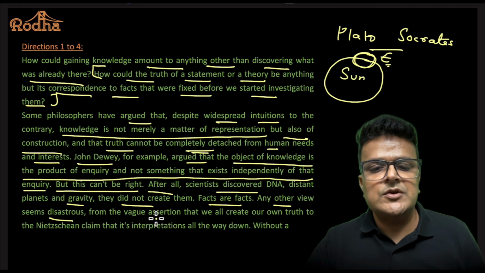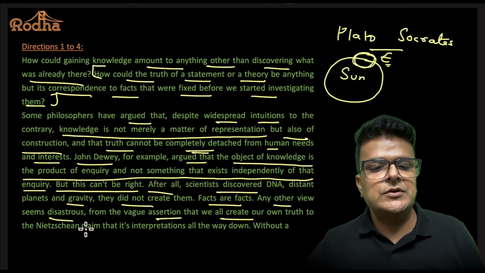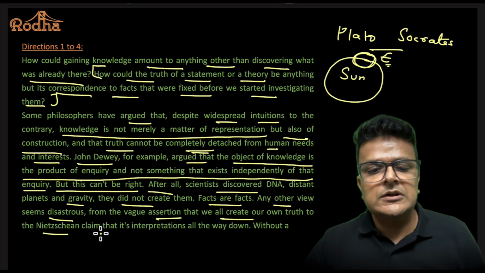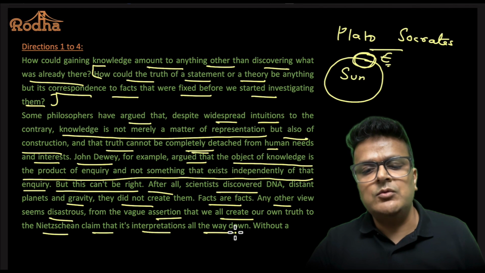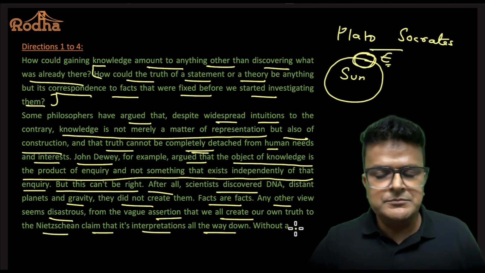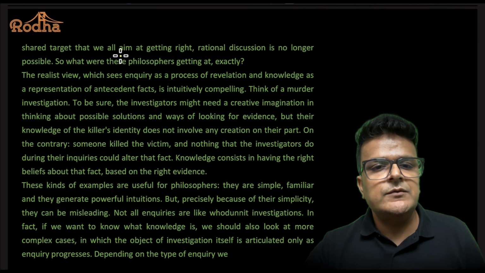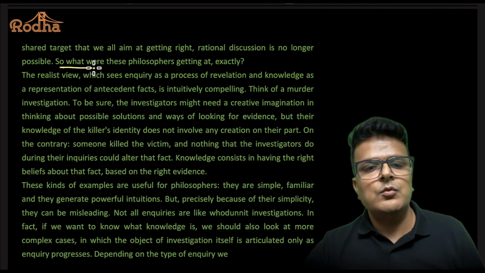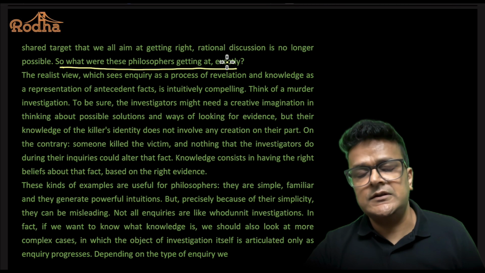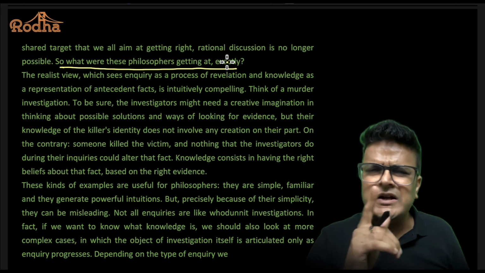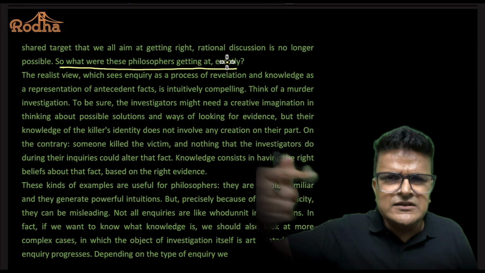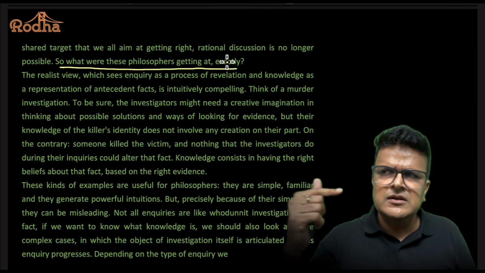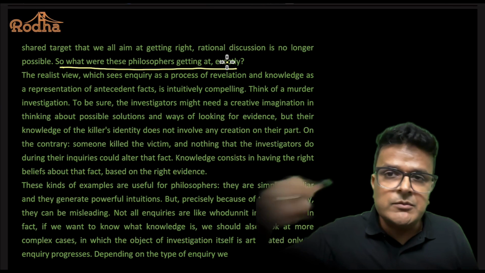And from the vague assertion that we all create our own truth to the Nietzschean claim that its interpretation all the way down, without a shared target that we all aim at getting right, rational discussion is no longer possible. So what were these philosophers getting at exactly? Now the author is saying, but by talking about it, we create the object of discovery, we create the money under the tree by thinking about it.